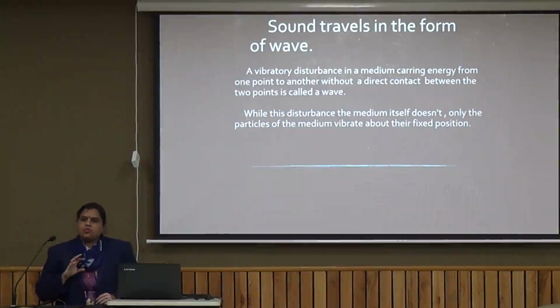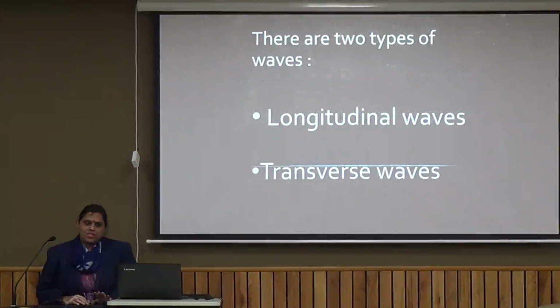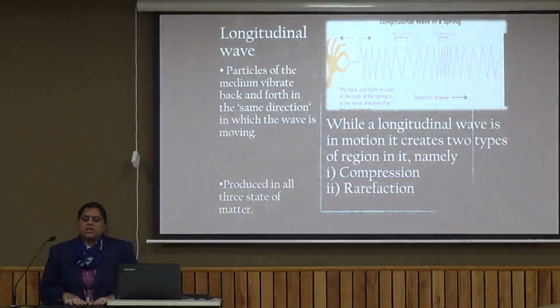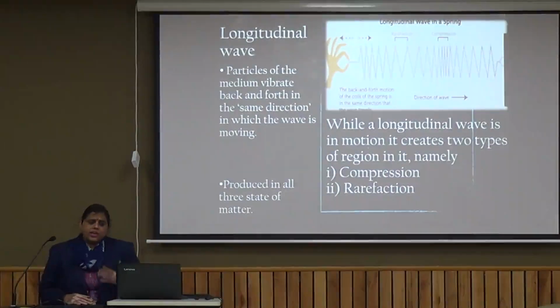Now let us discuss waves in a little detail. We have two kinds of waves, longitudinal and transverse waves. It seems ambiguous. Let's understand what is longitudinal. Longitudinal waves are waves in which particles move back and forth in the same direction in which the wave is moving. Like when you have a string, you are pulling it and releasing it.